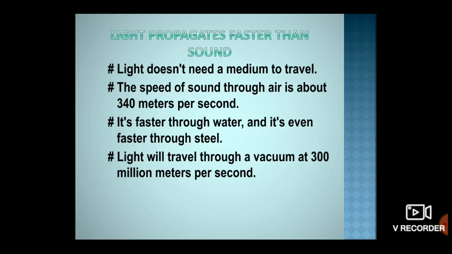We know that sound does not travel in vacuum, whereas the speed of light in vacuum is 3 lakh kilometers per second. So light propagates nearly 1,000,000 times faster than sound. So, when lightning and thunder occur together, the flash of lightning reaches us first, and the sound of the thunder takes a few seconds to reach us. Therefore, we hear the thunder a little later after seeing the flash of lightning.